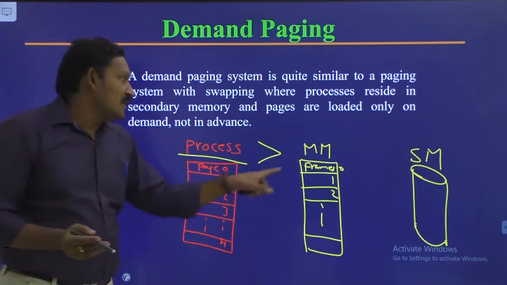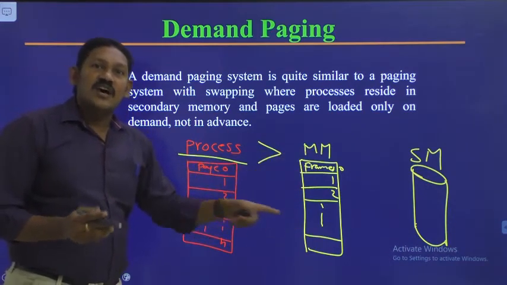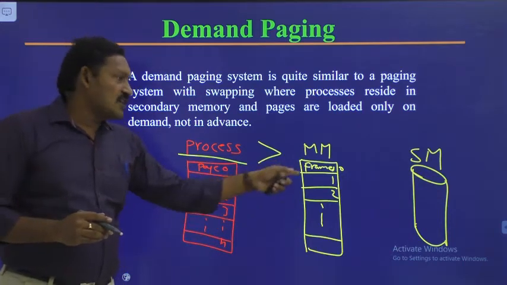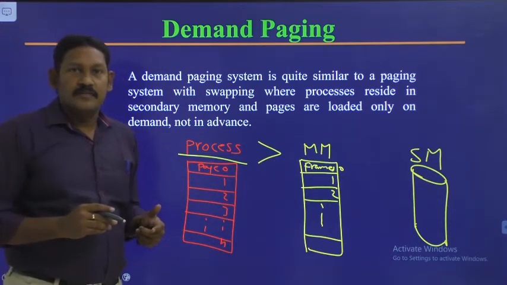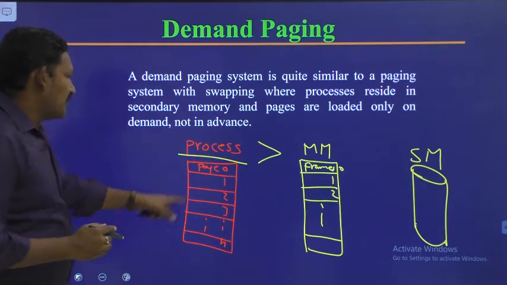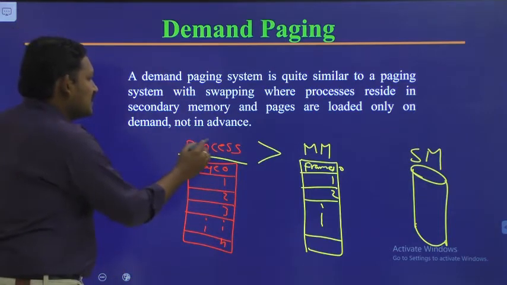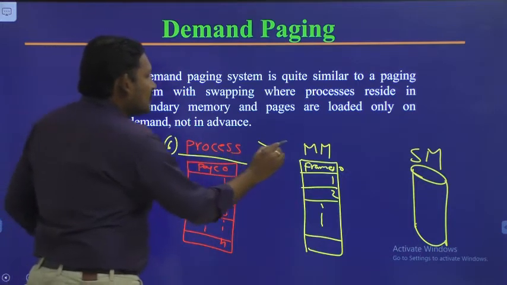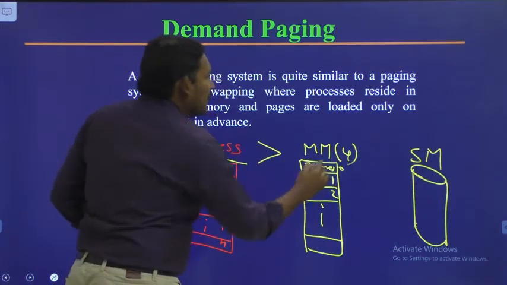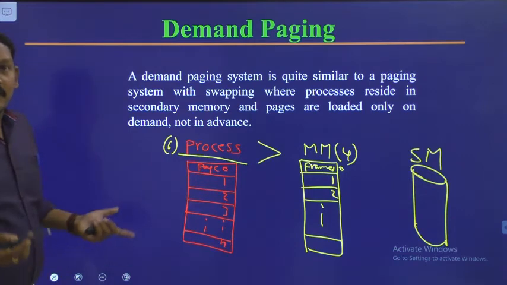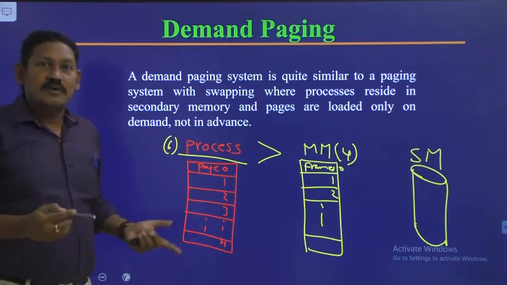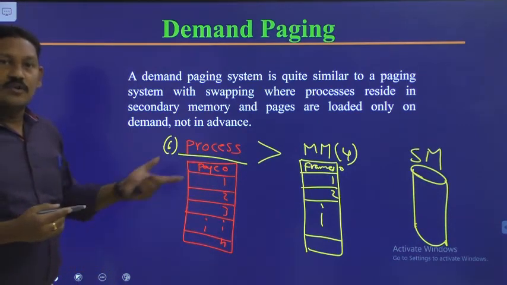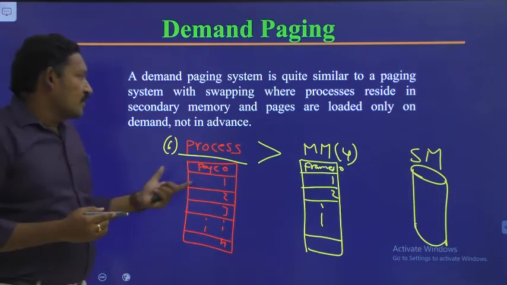Why? Because these slots are not sufficient. These slots are not enough. Yes or no? Let us suppose, as we already discussed, the size of this process is 6 GB, whereas the size of this main memory is 4 GB. Then how can we insert it? It's not possible. That's why, in order to avoid this, what we do is,